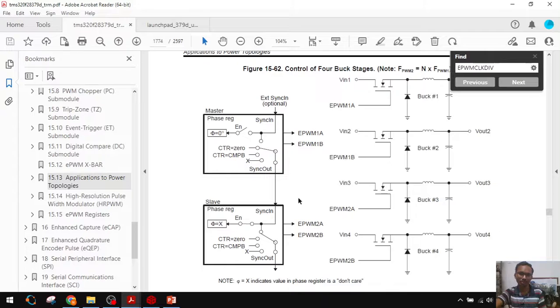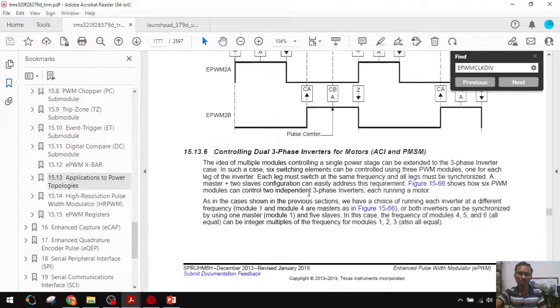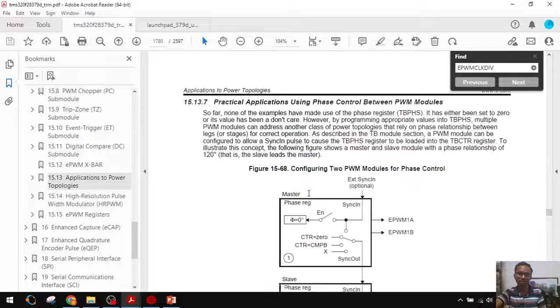We can make a phase shift between the triangles also, but we will lock both triangles. Sync out, sync in is there, and according to those bits you have to configure. Those example codes have been given in the control sheet, you can go through that.